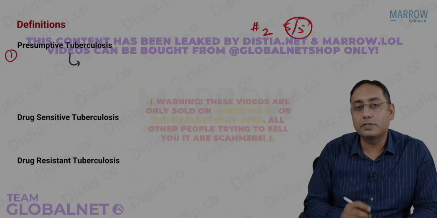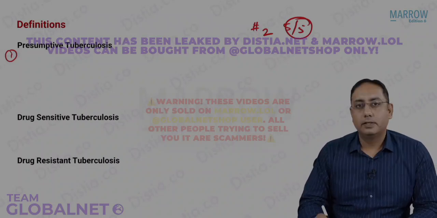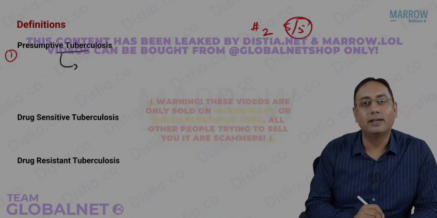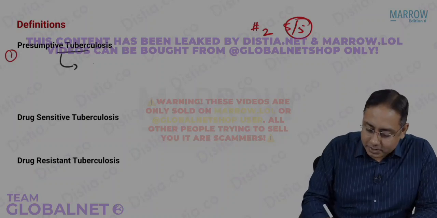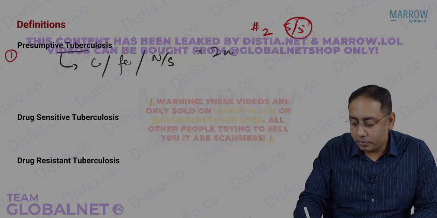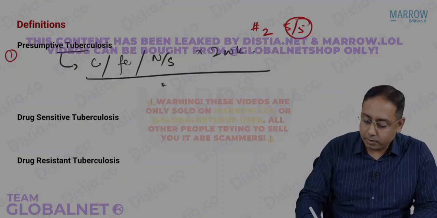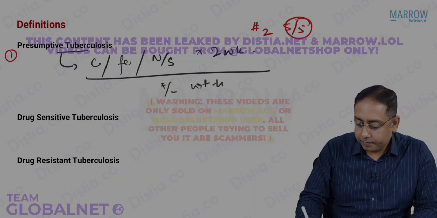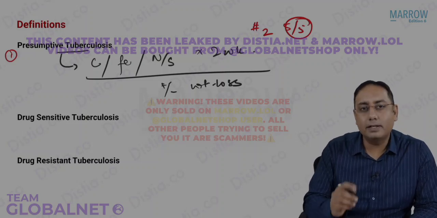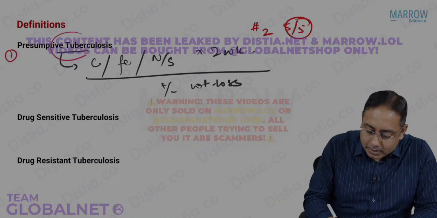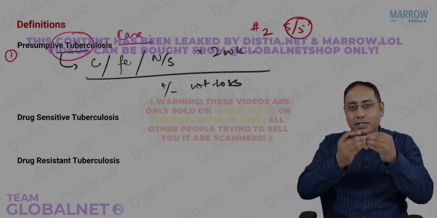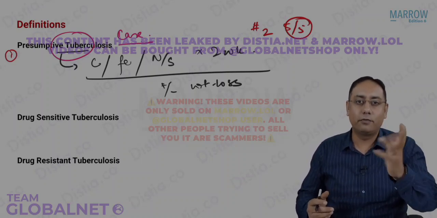So please note, you have something called presumptive tuberculosis case. So beta, what do you mean by presumptive TB case? Say with me, you have to write it with me here. Presumptive TB case means any person who has complaint of cough or fever or night sweats. It could be anything for more than 2 weeks. Very important. And or plus or minus the weight loss, significant weight loss. Next is tuberculosis. Please mind that a presumptive TB case is also a TB case, but which TB case? That is called presumptive. Any person who has cough for more than 2 weeks.